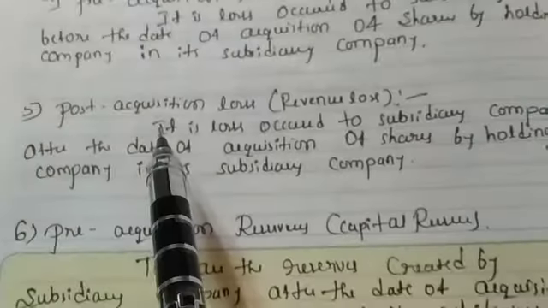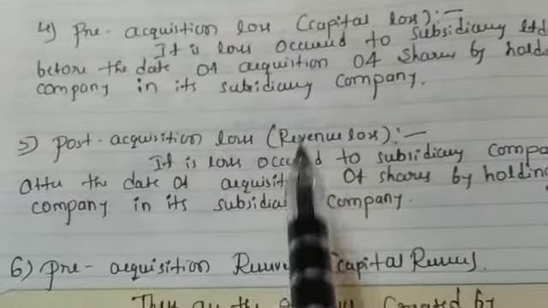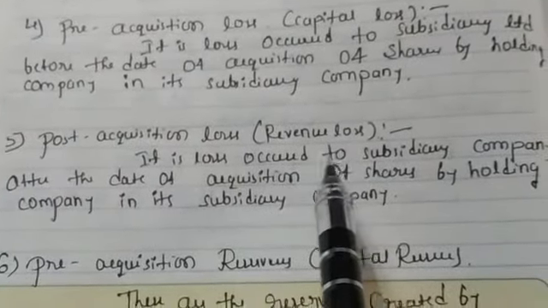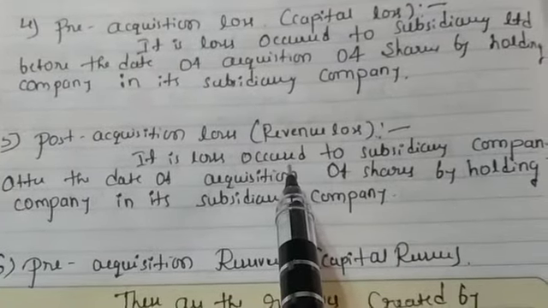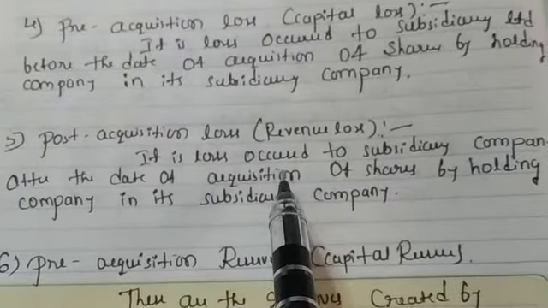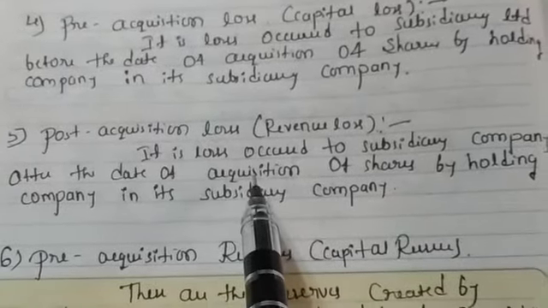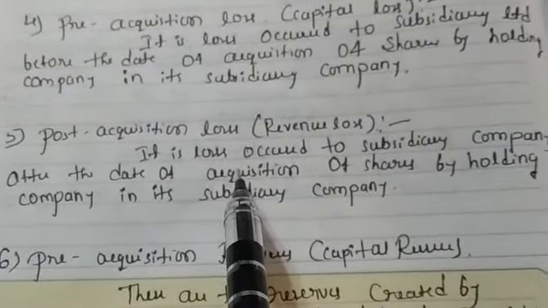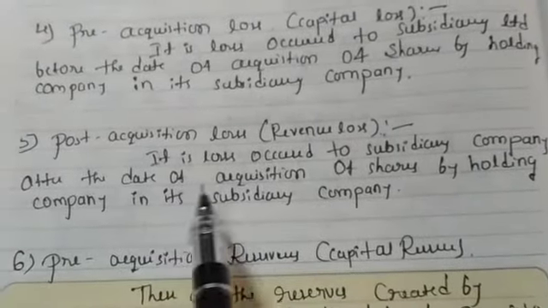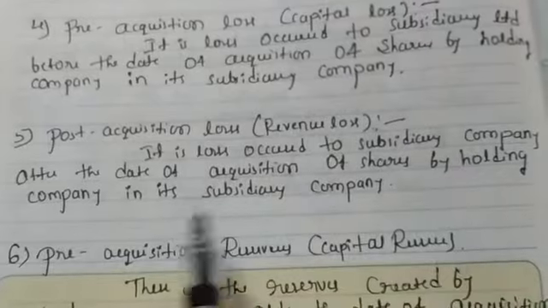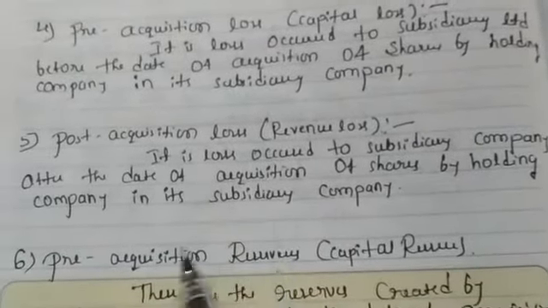Then the next one is post-acquisition loss. After the holding company acquired the subsidiary company's shares, whatever losses happened in the company are known as post-acquisition loss. So it is a loss occurred to the subsidiary company after the date of acquisition of shares by the holding company.